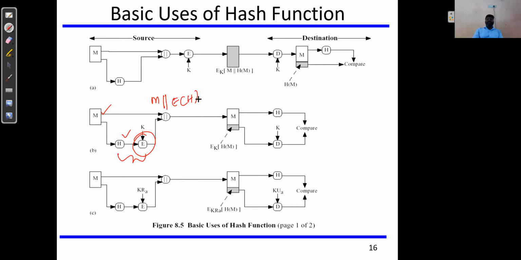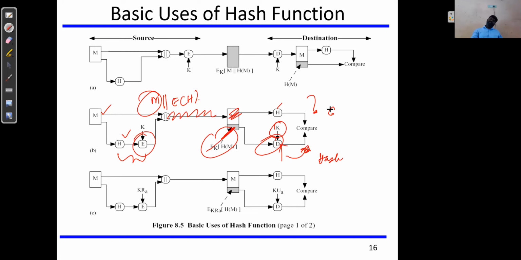This is what I explained in the previous slide, the notation M concatenated with E of H, which is plain text with encrypted hash code. So that is going to be transferred. Here this is the plain text, this is the encrypted hash code. Now they will separate, then they will apply the hash function to the plain text and produce the code. Now the code which is encrypted needs to be decrypted using K, which will give the actual hash code. Now these two values are going to be compared.